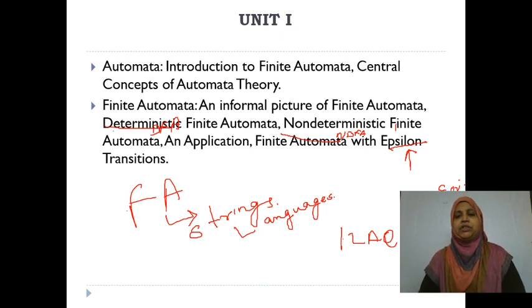In the first unit you are going to learn what is finite automata, what are the concepts of finite automata, what is DFA, what is NDFA, how to convert from NDFA to DFA, what are the epsilon transitions, how to remove the epsilon transitions from NFA, conversion of NFA with epsilon moves to without epsilon moves, and conversion of NFA with epsilon moves to DFA. This type of thing you are going to learn in Unit 1. Unit 1 is going to cover the finite automata.